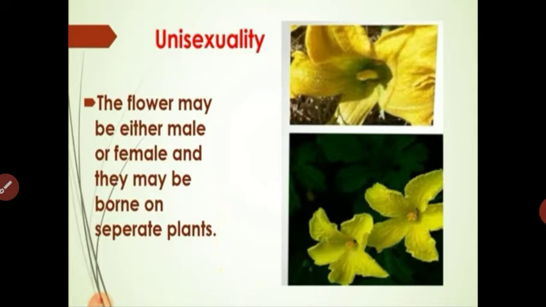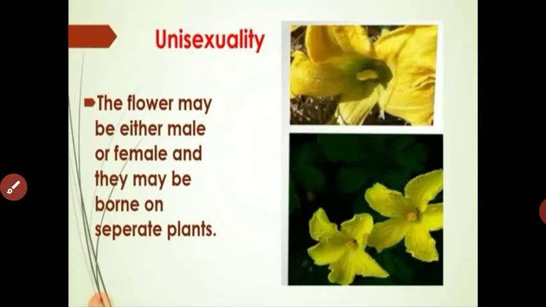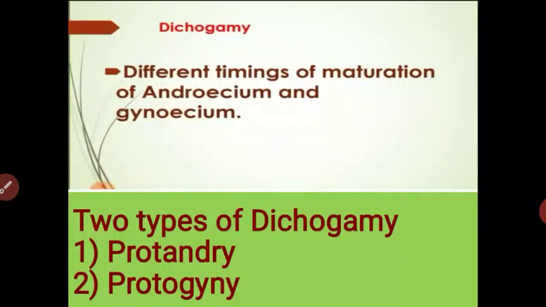Some plants bear both male and female flowers, but the maturation timing of these male and female gametes is different, so it also leads to cross-pollination. Got it, students? The first condition favoring cross-pollination is unisexuality. Next is dichogamy.